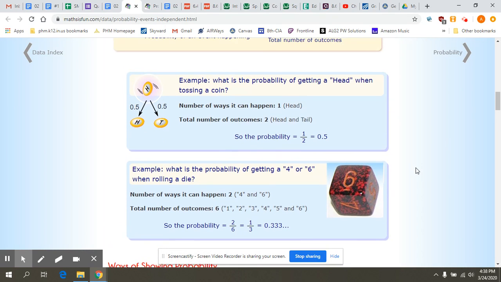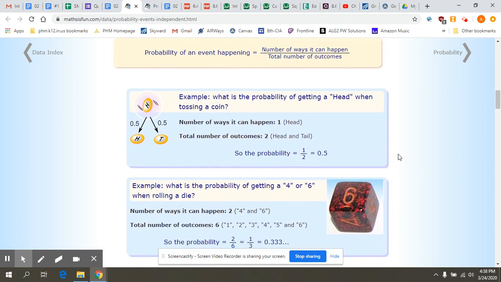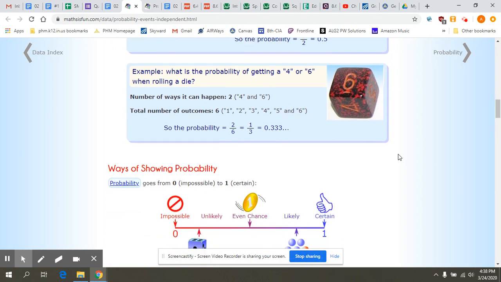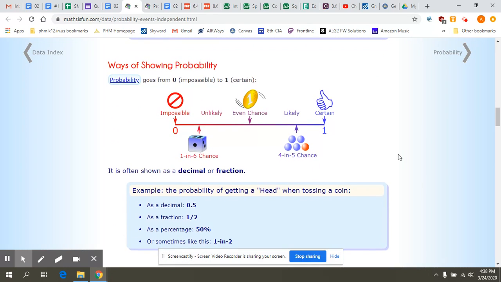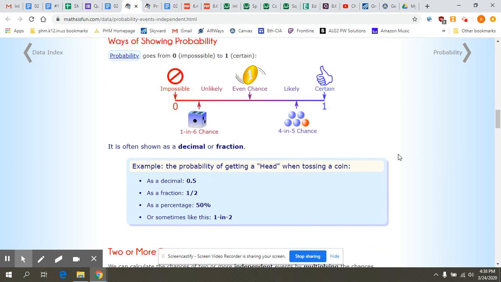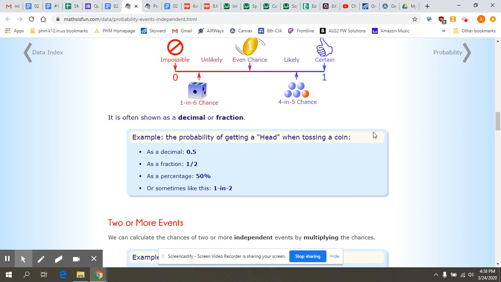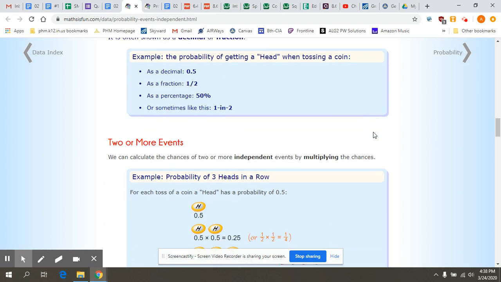So if you're having problems with understanding probability, I suggest you go watch the probability video from yesterday on simple probability. When we're talking about ways to show probability, again, that's from 0 to 1. So if something has a 50% chance, that's the even chance. It's equally as likely to happen or not happen, like flipping a coin and getting heads. So you can read through that.